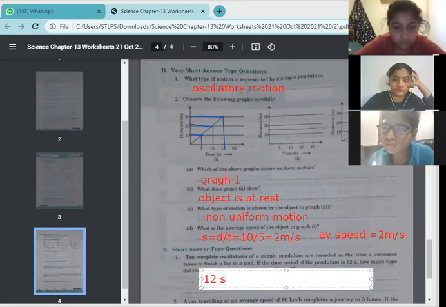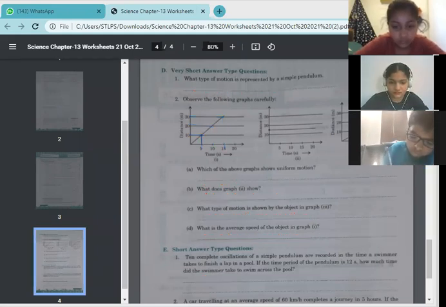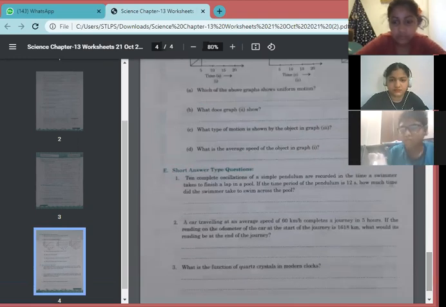Write down. Should I erase all this? I had erased. Next is